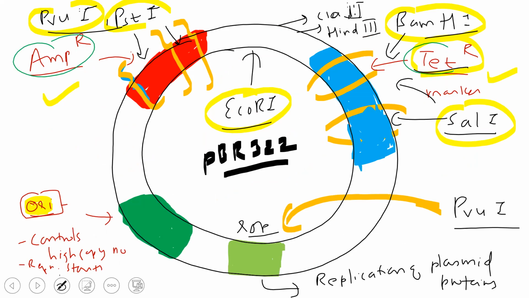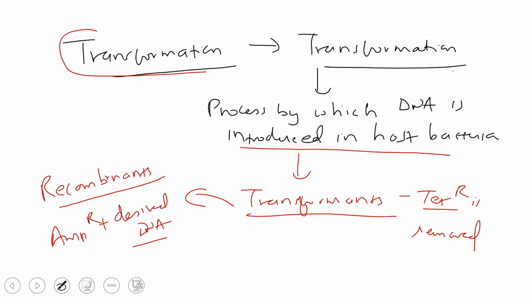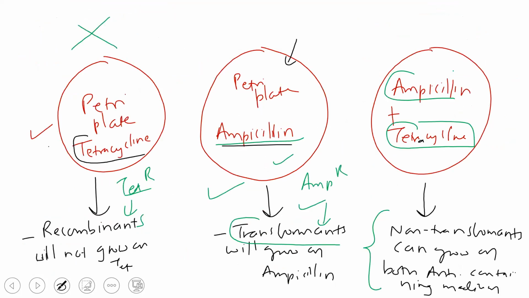So it will show growth on both. That last plate you can call non-transformant, or with no insert, as there is no insertion of desired DNA.